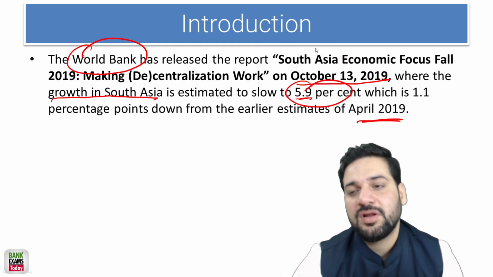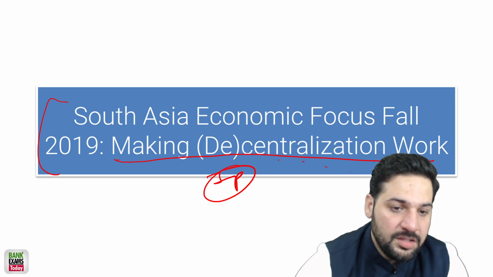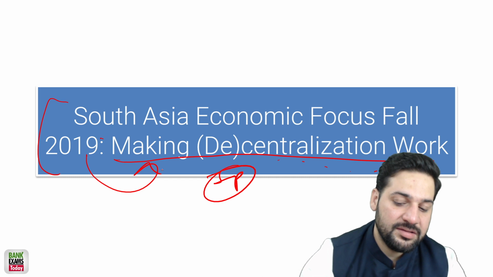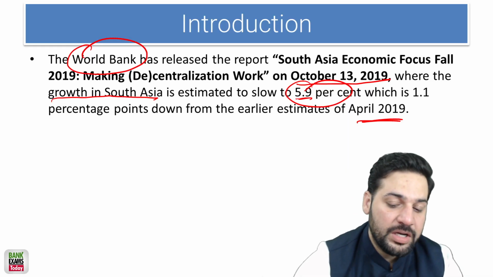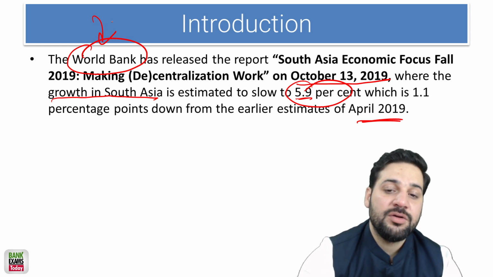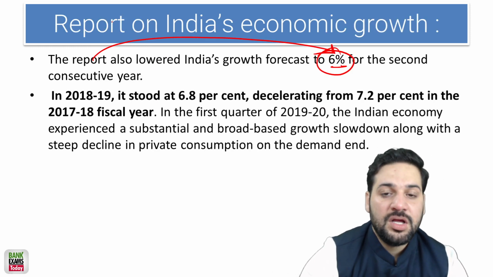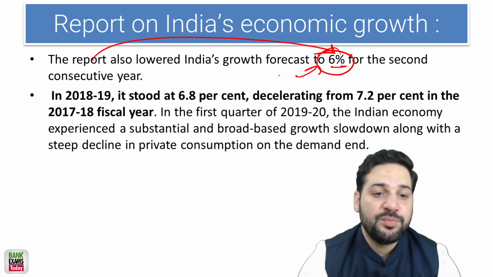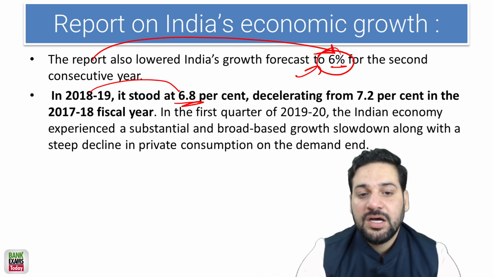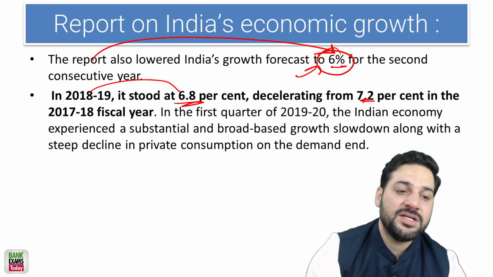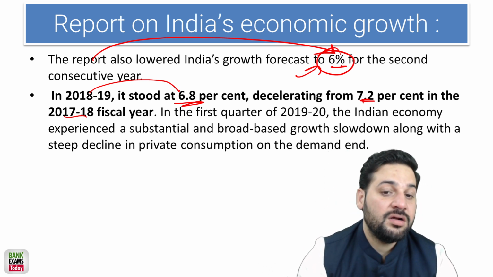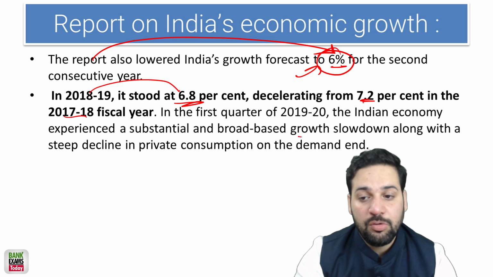So try to join the dots. South Asia Economic Focus Fall 2019 is the tagline or theme of the report, and this report is released by the World Bank. According to this report, the growth rate of India would be 6%. It stood at 6.8% in 2018-19, decelerated from 7.2% in 2017-18. So India is facing a broad-based growth slowdown.